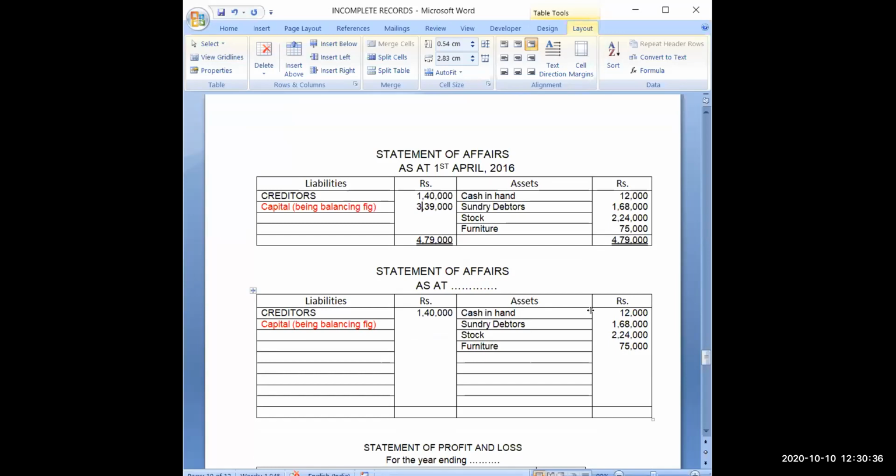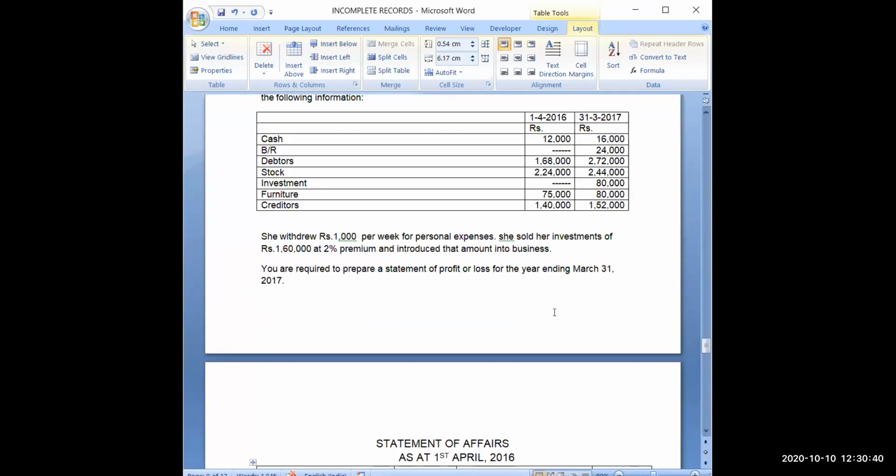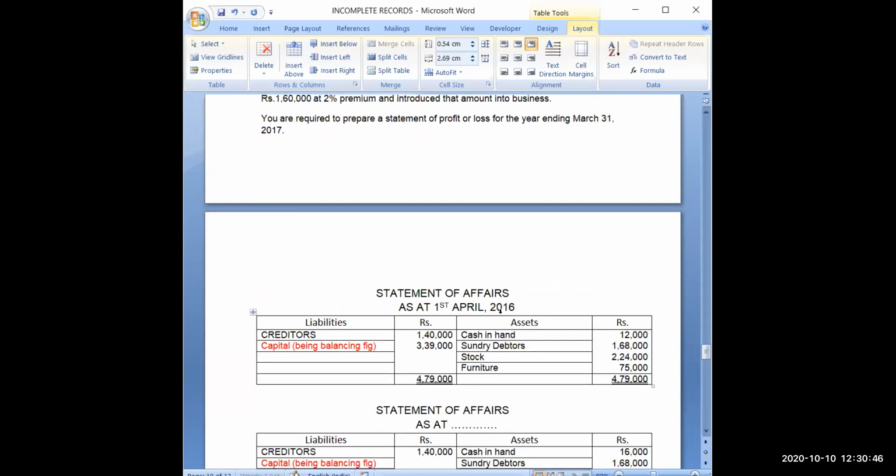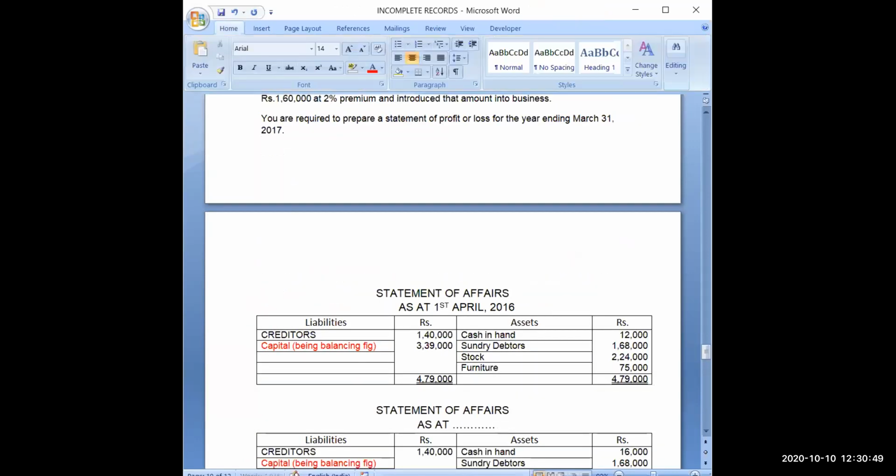Now, in the same way, I will start posting the closing balances here. Cash in hand is given 16,000, so I will post 16,000 here. This will be on the date 31st March 2017.